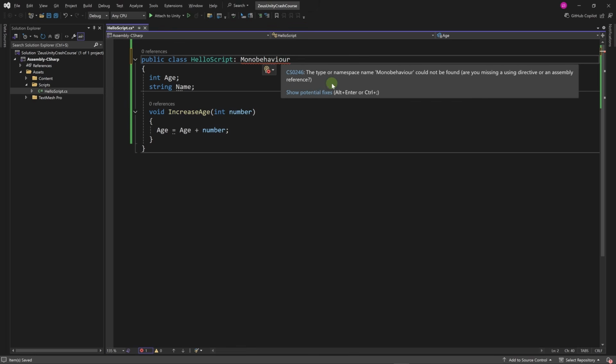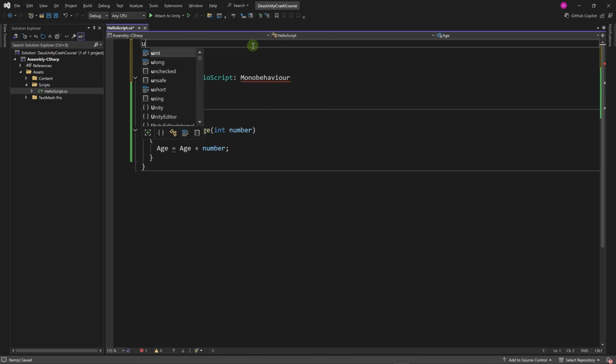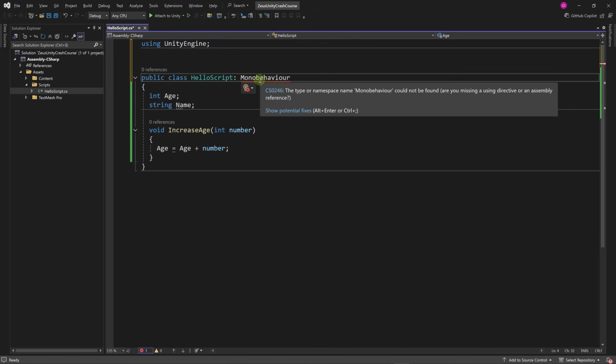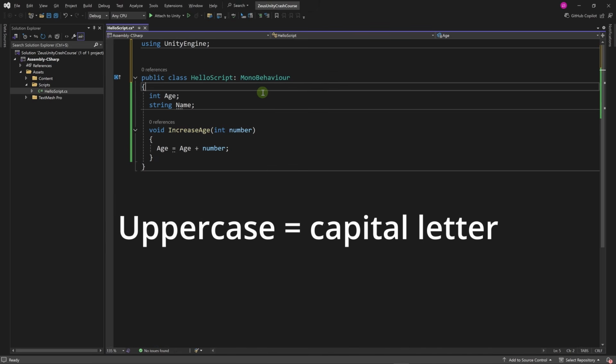So it says the type or namespace MonoBehaviour could not be found. So basically our script doesn't understand what MonoBehaviour is, although it exists. It is inside of the Unity engine, but in order to use the classes that are provided by Unity, we need to use the Unity namespace. Let's go up here and type using UnityEngine, and then a semicolon at the end. It still doesn't recognize it, but perhaps the B needs to be uppercase. Okay, now it recognizes it.